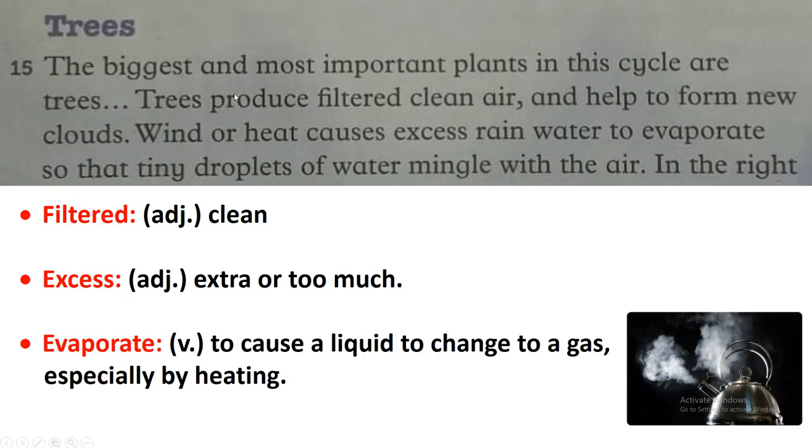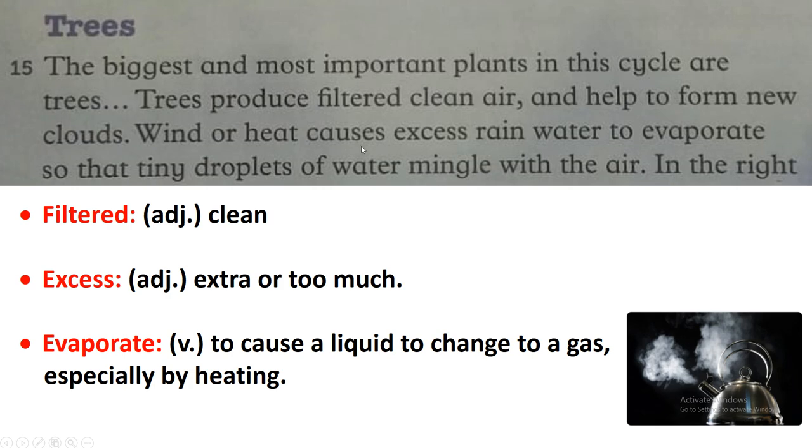Trees. Trees, the biggest and most important plants in the cycle. We are speaking about the cycle of water, okay? So the biggest and most important plants in this cycle are trees, okay? Why? Because trees produce filtered clean air. What is the meaning of filtered? Filtered here is an adjective, means clean. So trees are like filters. Why? Because they filter or they clean the air and help to form new clouds.